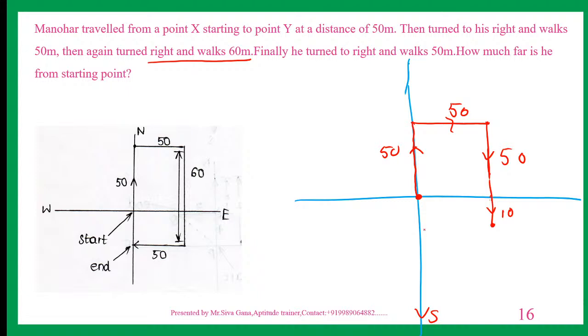South facing right is this one, right? 50. Sorry. South facing right is this one. So left taking 50. This is the ending point. How much distance is this? 10. That's it. Sorry, my dear viewers. Small minor mistake. So this is the anti-clockwise direction for this. Cool.